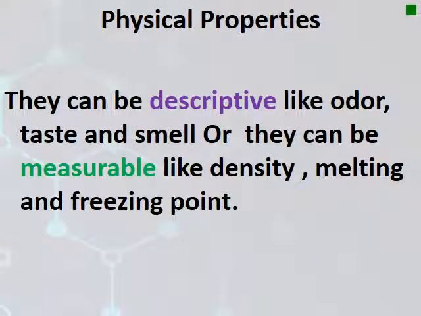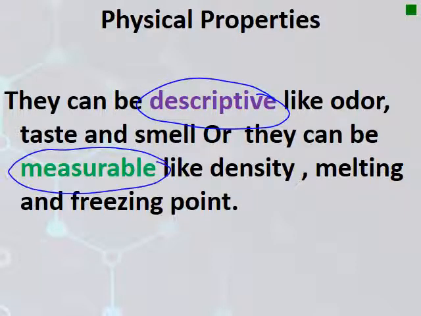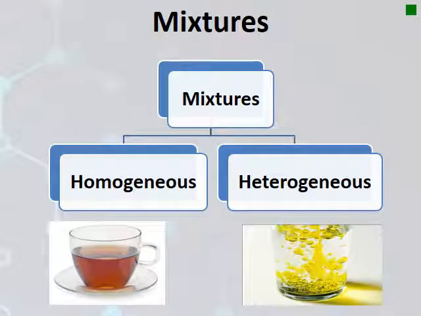Now let's talk about the physical properties. These properties can be classified as either descriptive or measurable. Descriptive, like the odor, the taste, the smell, the appearance, are called descriptive properties. However, the measurable are those that we can measure, like the density, the melting point, freezing point, boiling point, and others. All of them we can measure using specific instruments, so they are classified as measurable properties.